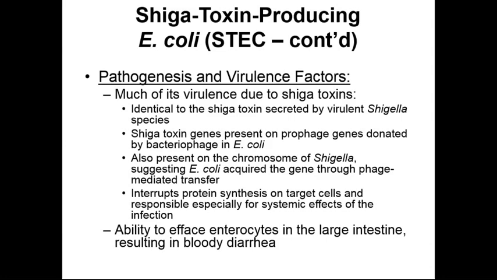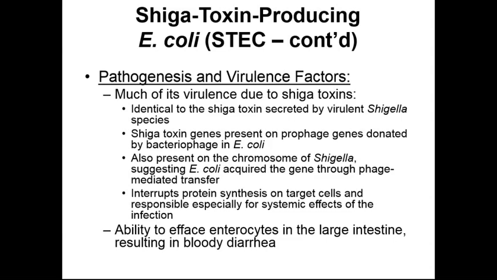Shiga-Toxin E. coli has also been associated with high virulence factors. Just like Shigella itself, this particular strain, these kinds of E. coli, produce quite a few Shiga toxins and are very virulent. The Shiga toxin that's produced by these strains of E. coli is identical to the Shiga toxin produced by the Shigella species. The Shiga toxin genes are going to enter the E. coli by being transmitted via a bacterial virus, a prophage. It's also going to be present in the chromosomes of Shigella natively. This suggests that E. coli has acquired the gene through a phage-mediated transfer from Shigella to E. coli itself.